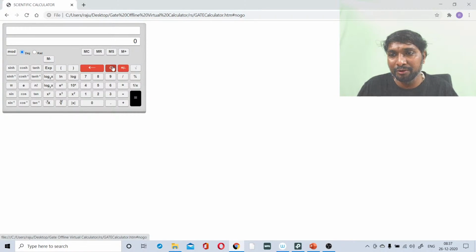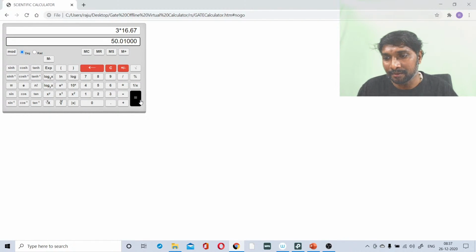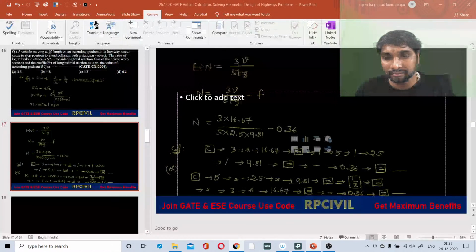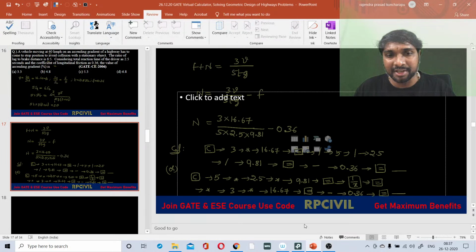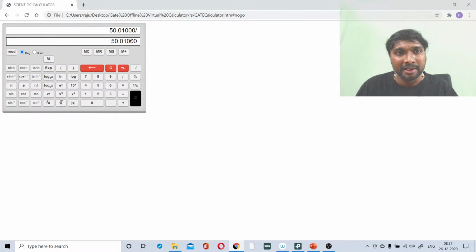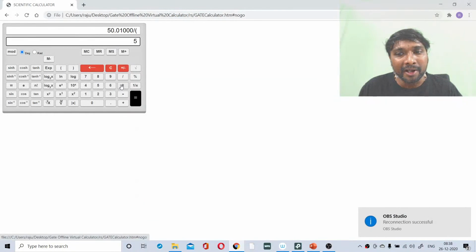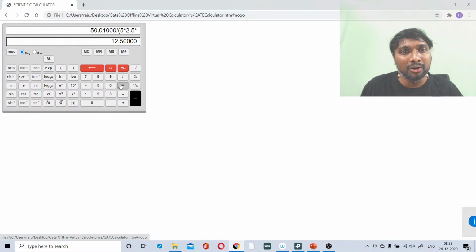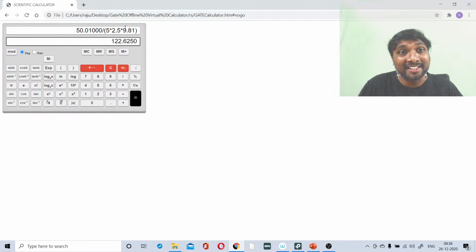Clear all. What we need to do first? 3 multiplication 16.67, then equality symbol. Then go for division. What is the division of? 3 into 16.67 divided by, open a bracket, 5 into 2.5 into 9.81. Close the bracket. So first it will be calculating this bracket value only, no?